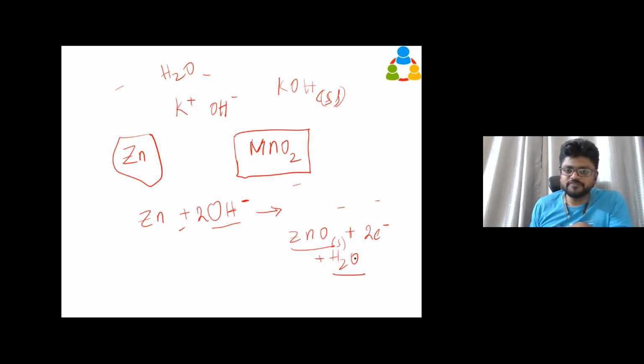The zinc oxide is in solid form, the water is in liquid form, and we get the electrons here. So in this reaction, wherever the electron is produced, that is the zinc electrode giving off the electron. It is called oxidation. We will see later why it is called oxidation. So this reaction, where the zinc anode reacts with the hydroxyl ions and gives us electrons, serves the purpose of the battery, which is to provide the electric current. This reaction is giving off the electrons. Something is producing the electrons, and that is the main purpose. With the electrodes and the electrolyte, we are getting the electrons here.